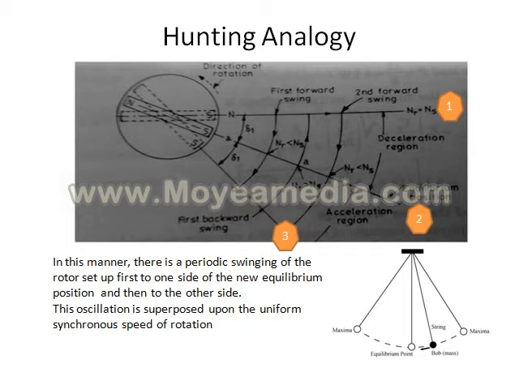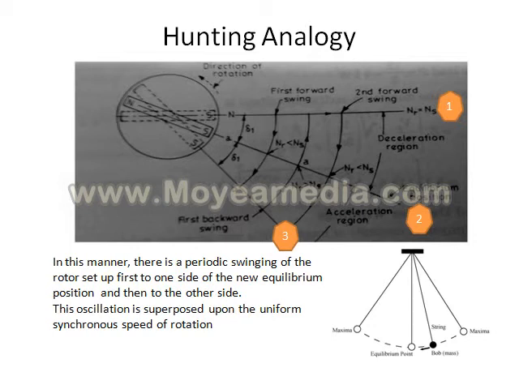In this manner, the swinging of the rotor with respect to the final equilibrium position 2 in the deceleration and acceleration regions is shown here, which results in establishing a periodic swinging of the rotor to either side of the equilibrium position.